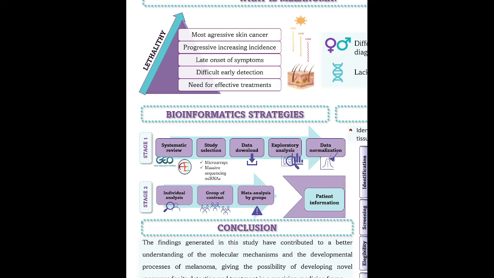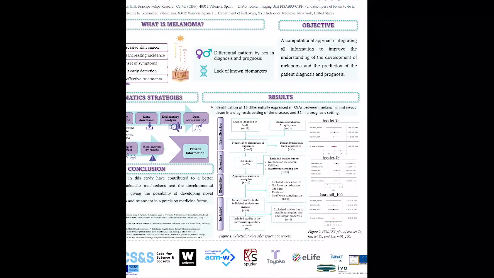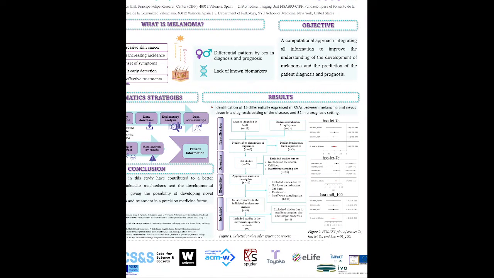Then, the patient information was incorporated. The results reveal significant biomarkers in diagnosis and prognosis scenarios. In figure number 1, we can see that only 7 studies were selected after the systematic review. In figure number 2, we can see some forest plots of some of the differentially expressed microRNAs.